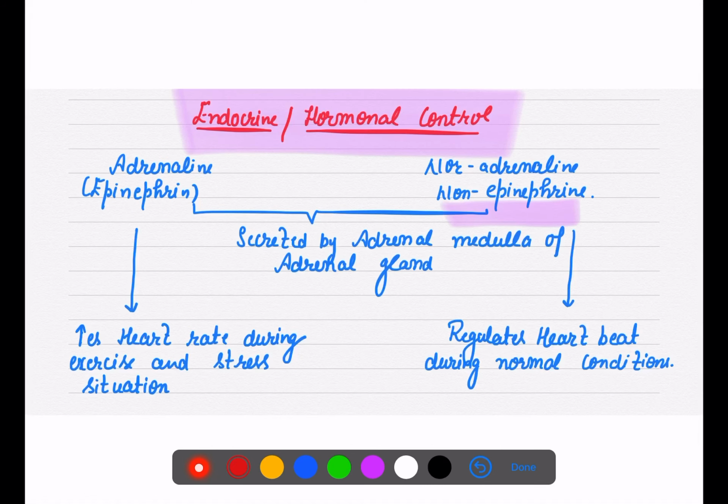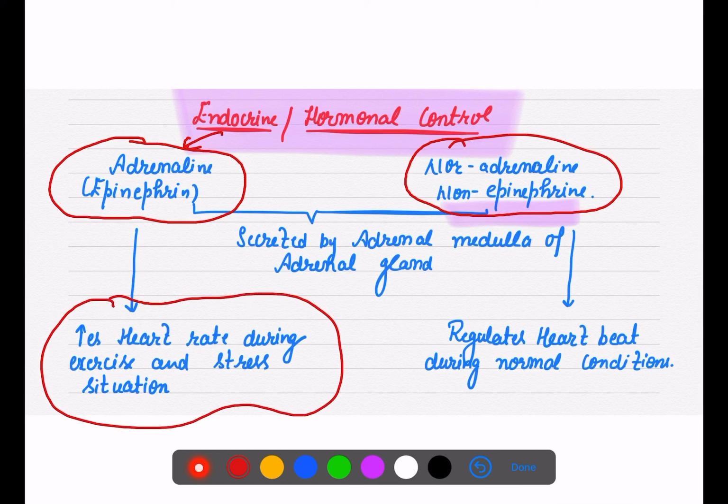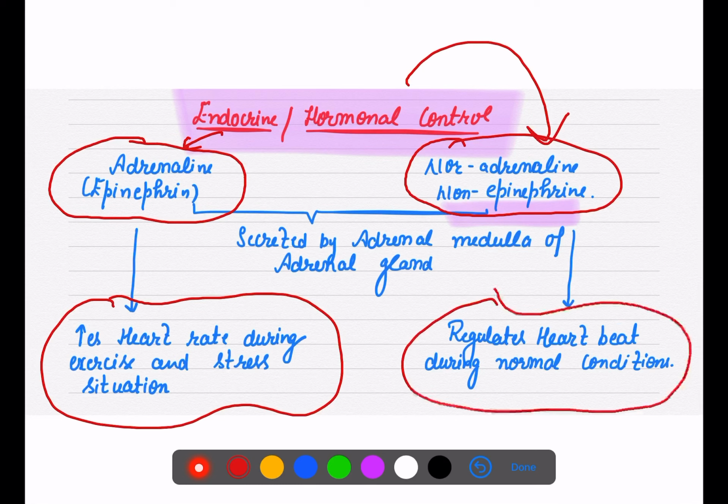Now next control is endocrine. Endocrine, I told you, if in an emergency situation a hormone is released which is adrenaline, it is also known as epinephrine. और एड्रेनलिन की वजह से, इसीलिए इसको एमरजेंसी हार्मोन भी बोलते हैं, इसकी वजह से हार्ट रेट इंक्रीज़ होती है ड्यूरिंग स्ट्रेस सिचुएशन. So now endocrine बोलता है कि noradrenaline, you go there and regulate heartbeat during the normal condition. Please bring heartbeat back at the normal position.